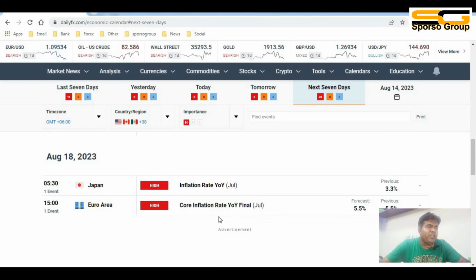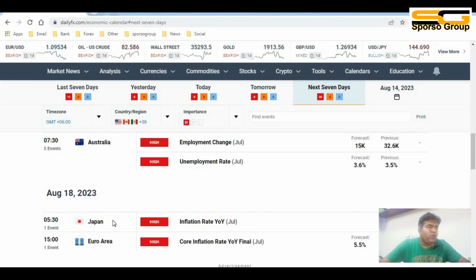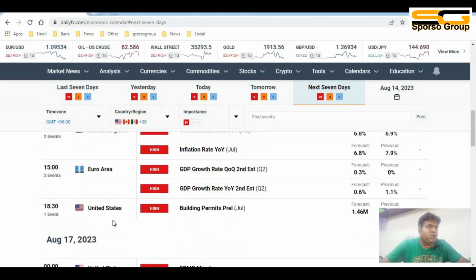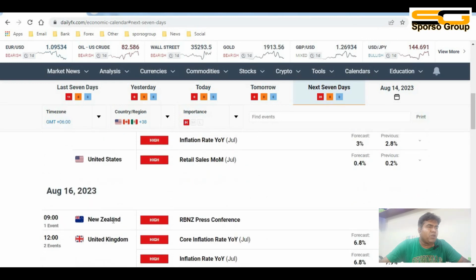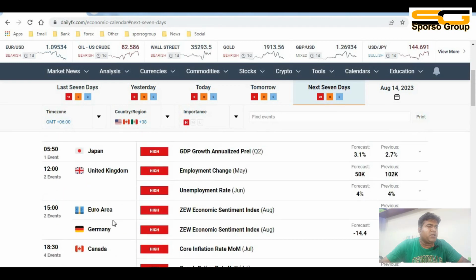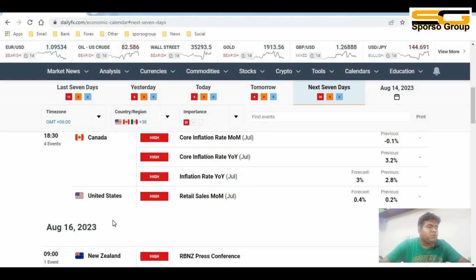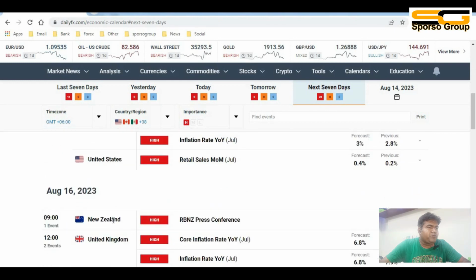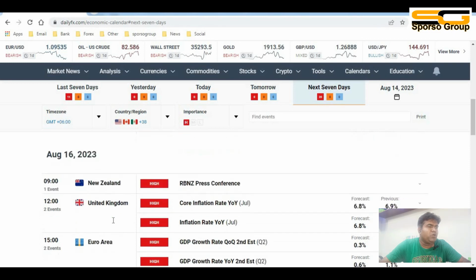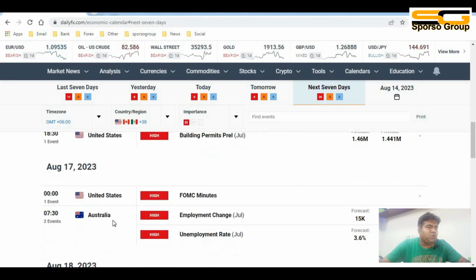This is Friday. So most of the currencies have news this week, except CHF, which has no most important news.